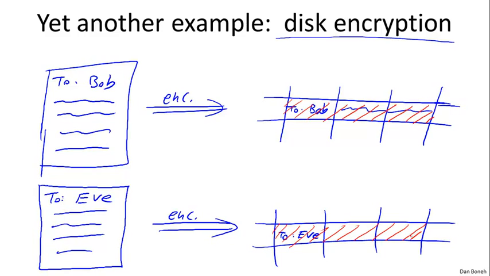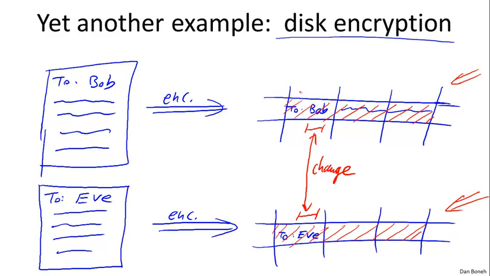Now, an attacker taking a snapshot of the disk before the edit, and then looking again at the disk after the edit, will see that the only thing that changed is this little segment here that's now different. Everything else looks exactly the same. So the attacker, even though he doesn't know what's in the file or what changed, knows exactly the location where the edit took place. And the fact that the one-time pad or a stream cipher encrypts one bit at a time means that if one change takes place, it's very easy to tell where that change occurred. And that leaks information that the attacker shouldn't actually learn.